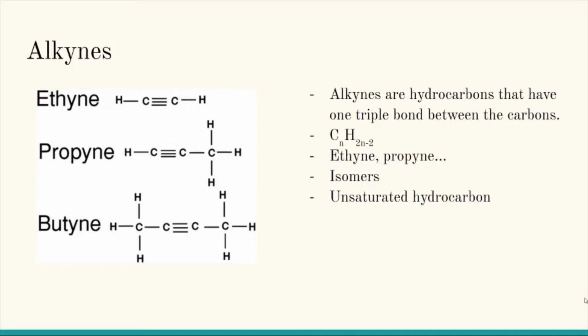Alkynes are similar to alkenes and alkanes in the fact that they are only carbons and hydrogens, but are unique because they have a triple bond that allows them to be classified as an unsaturated hydrocarbon. It is worthy of note that there is only one triple bond in the structure.